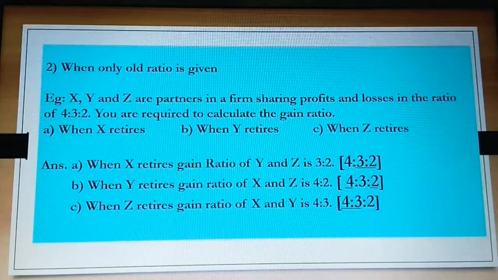Remove 2. What is left out? 4:3. This is a simple thing we need to know when the share gained is not given in the question, and this type of question appears as an objective type in your board examination. So just observe, it is very simple.